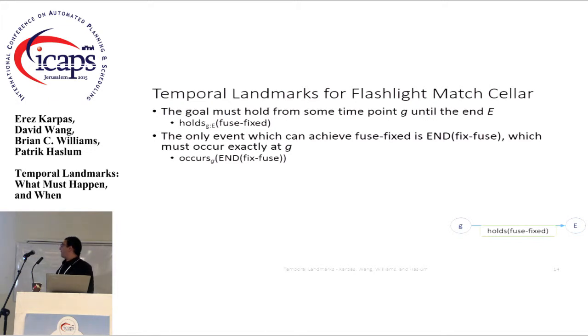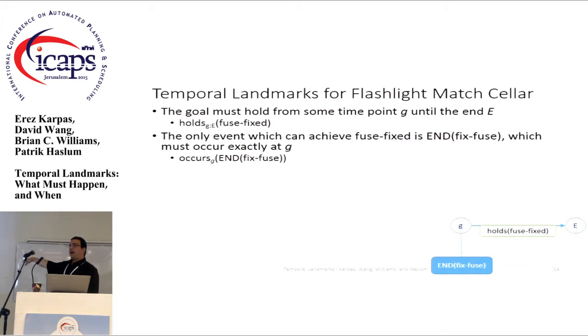And so that means that end fixed fuse has to happen at exactly time point G, right? And this is where I'm using the fact that fuse fixed becomes true exactly at G rather than at some point before G. Okay, so this allows me to schedule this more accurately. And just note that this is just a notation, the end fixed fuse thing.